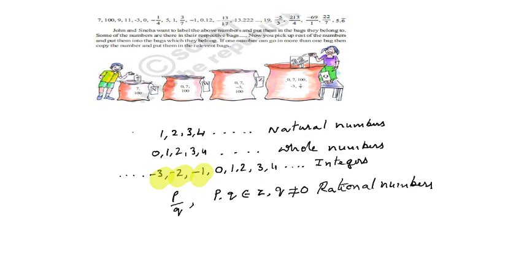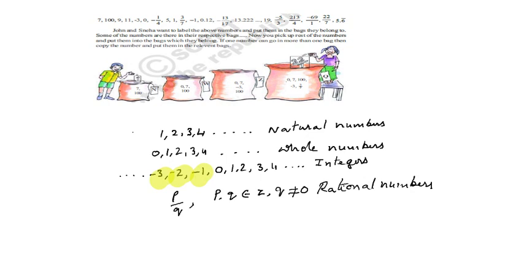Here you may observe in the above diagram, John and Sneha want to separate the given numbers. What are the given numbers? 700, 9, 11, -3, 0, -1, 4, -1 by 4, 5, 1, 3 by 7. They want to separate these numbers into separate categories. John and Sneha want to label these numbers and put them in separate bags according to which they belong to.